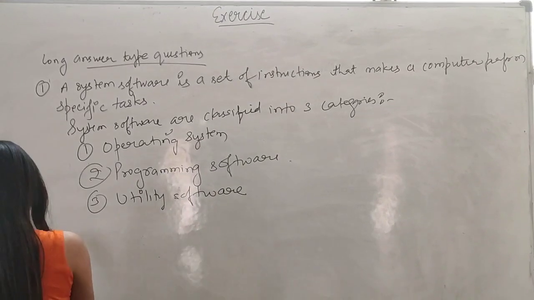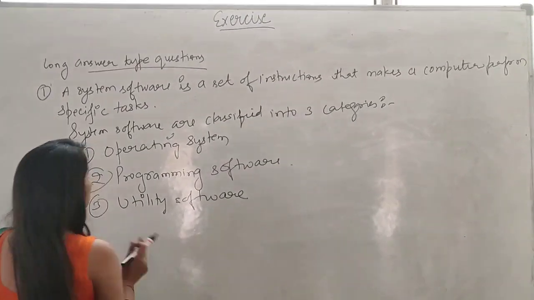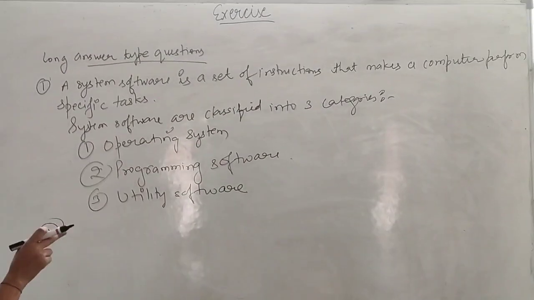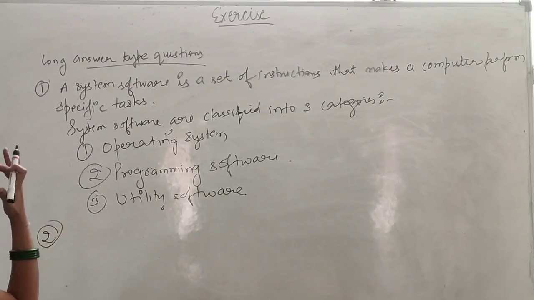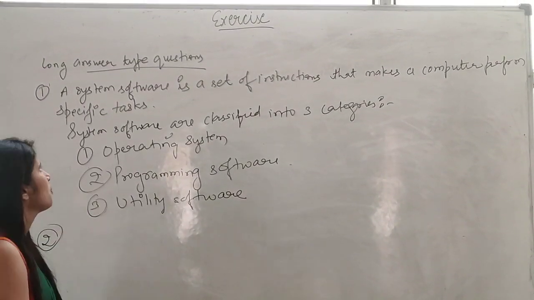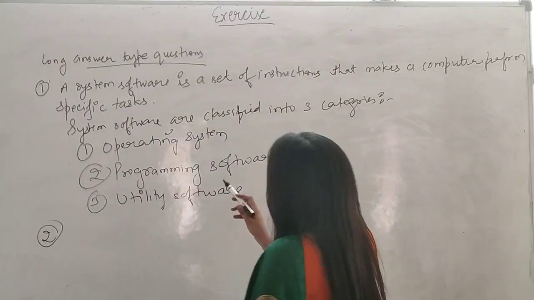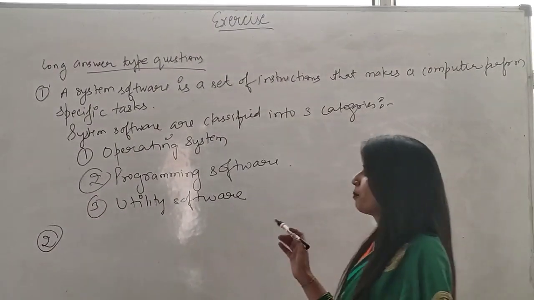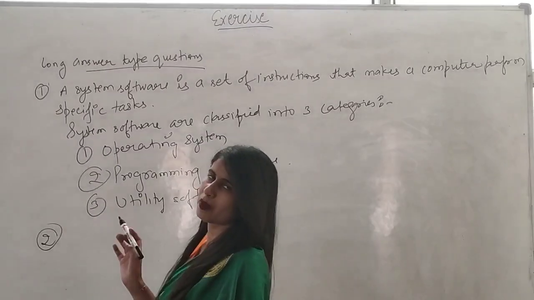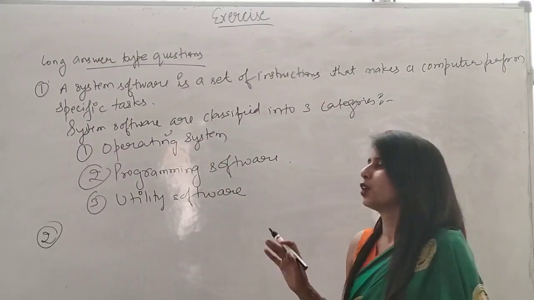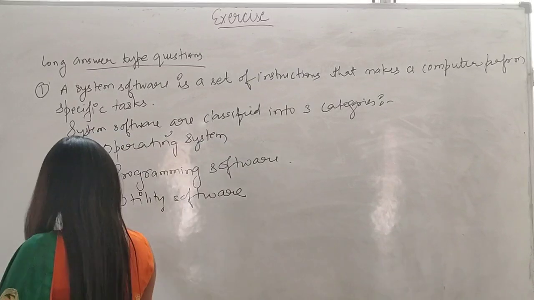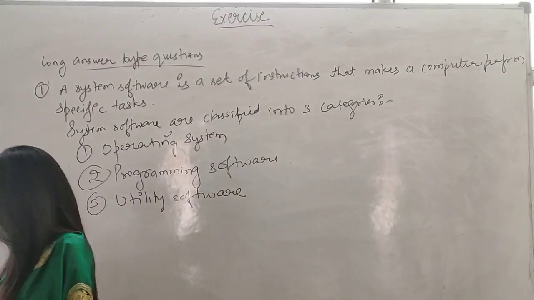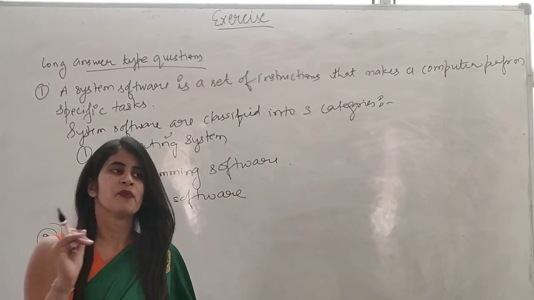Okay, so this was the first answer. I am speaking it. A system software is a set of instructions that makes a computer perform specific tasks. System software are classified into 3 categories. First one is operating system, second one is programming software, and the third one is utility software. The next question is, mention the types and examples of application software.